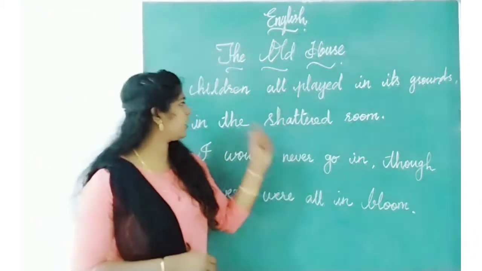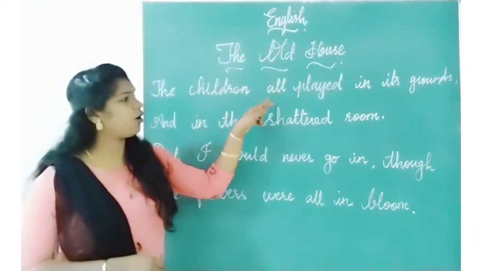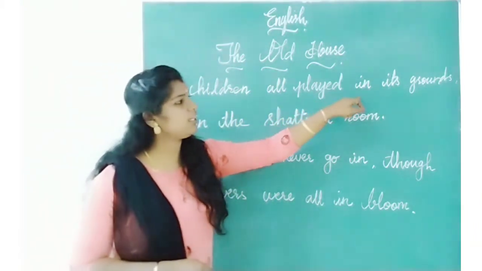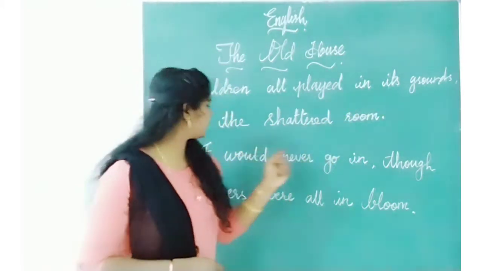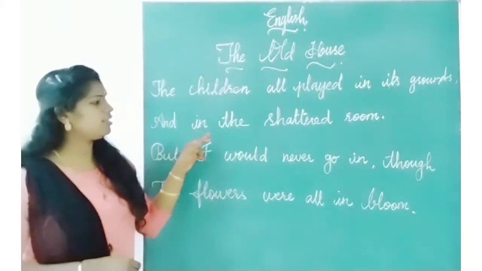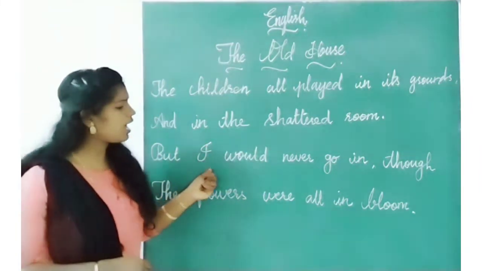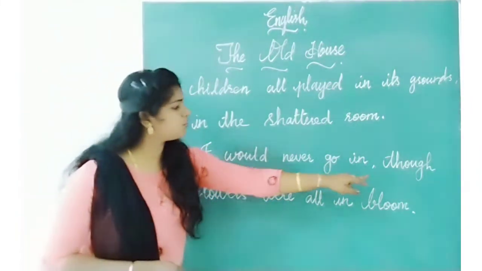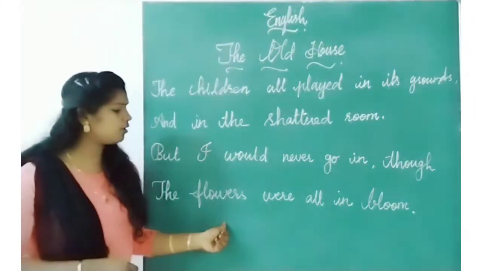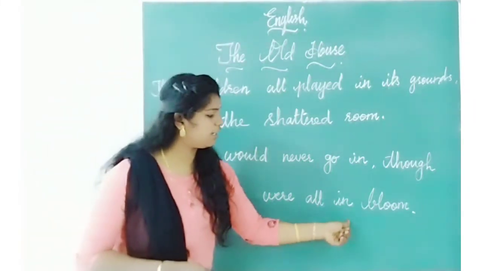Once again, the children all played in its grounds and in the shattered room. But I would never go in, though the flowers were all in bloom.